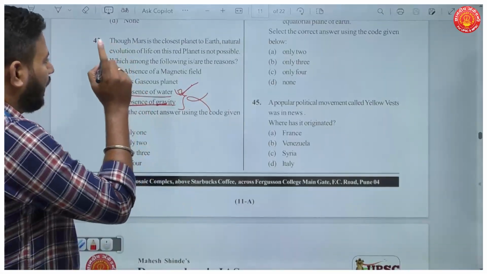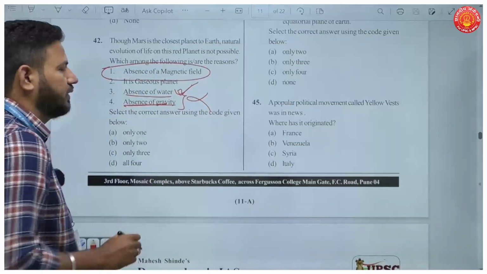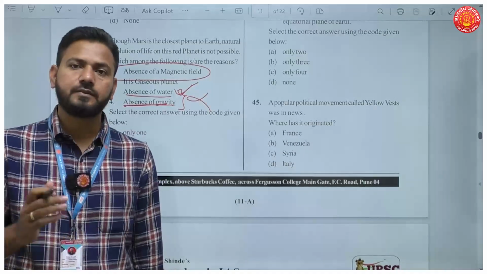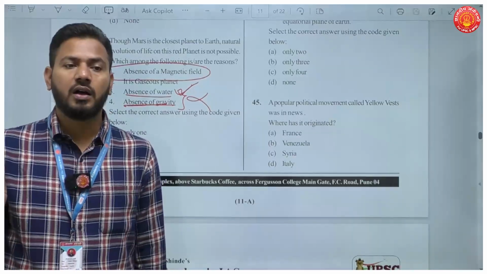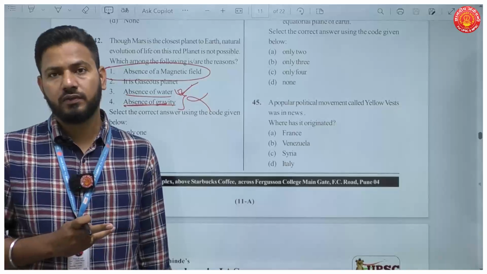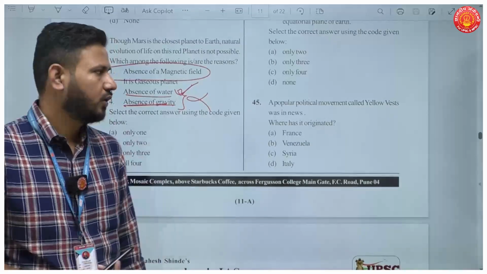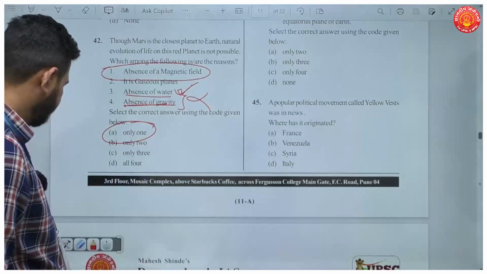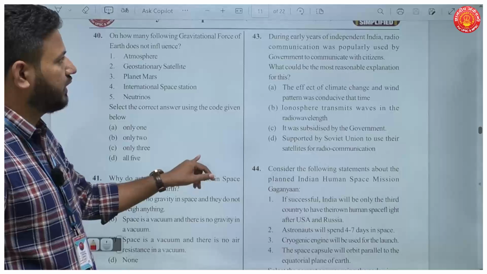Now why is there no life? The reason here is absence of magnetic field. Because of the absence of a magnetic field, the atmosphere on Mars was acted upon by the solar winds, and there is no atmosphere there, so life is not possible on Mars. Your answer here should be only one. Okay, then question number 43.